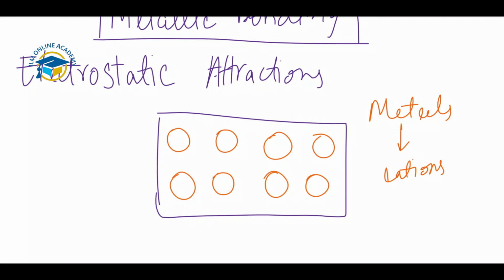So in the case of metallic bonding, we have different metal atoms present in this specific area. Metals have very few electrons in their outer shells, and when they are packed together, each metal atom loses its electron into this sea of electrons. So electrons are lost by each metal atom and they form cations, as you can see here.